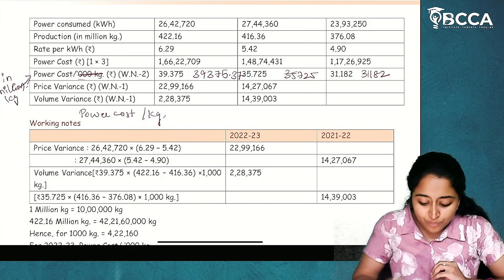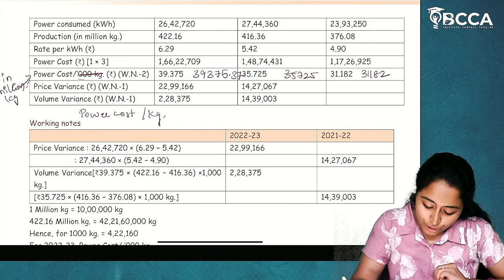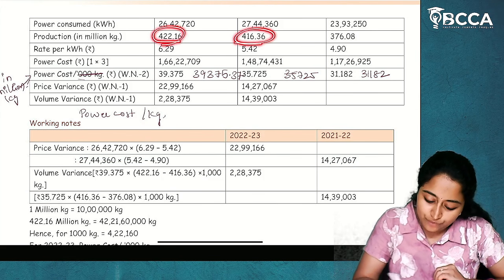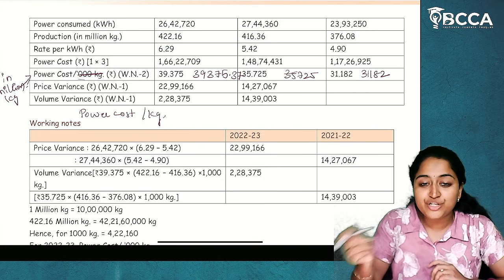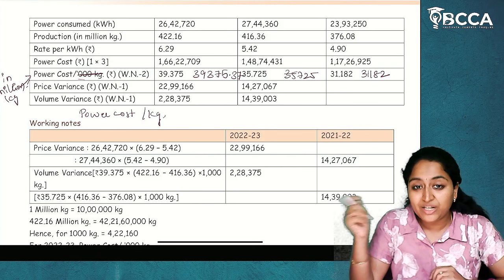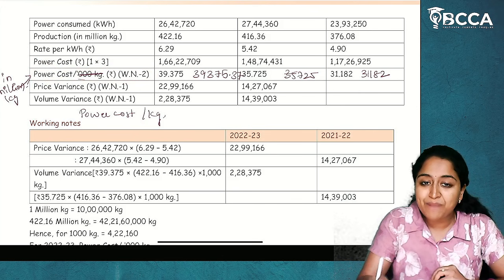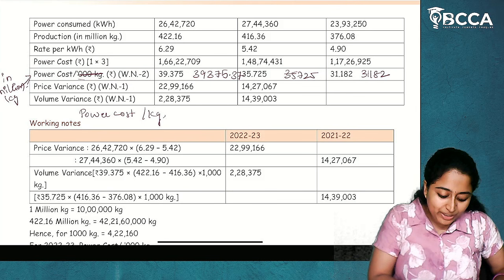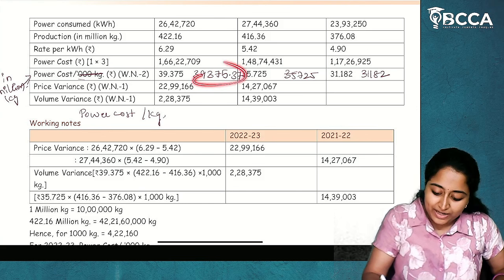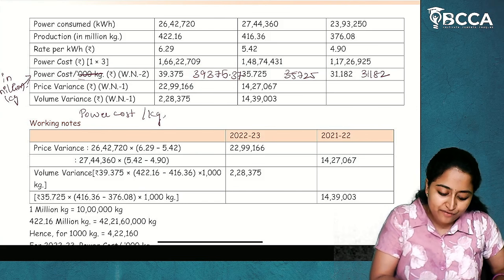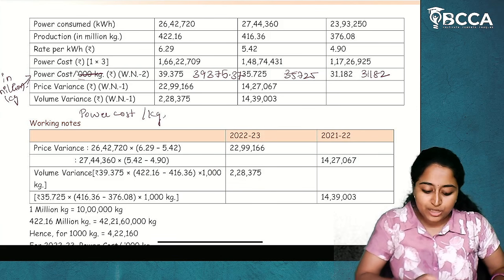Now, for volume variance, you have to take the volume. So, this is the volume which is given in million kgs. If you are differentiating between the volumes, you have to multiply it with the rate. Now, what rate will you take? Whatever rate you have calculated as power cost. Okay. Now, here 422.16 minus 416.36 into, you can write the same thing, 39,375. You will get 2,28,375. I hope it is clear.